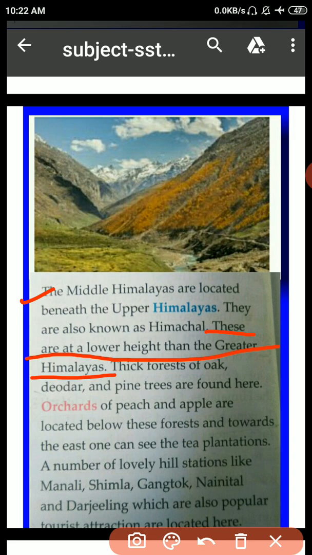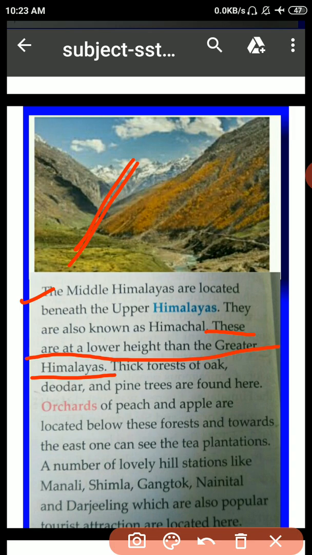So students, the Middle Himalayas, or the south of the Himadri range, is also known as Himachal. It has many rivers, valleys and passes. Valleys are low areas that lie between hills and mountains. Fruits like pear, apple, plum are grown in these valleys. A pass is a narrow gap in the mountains.